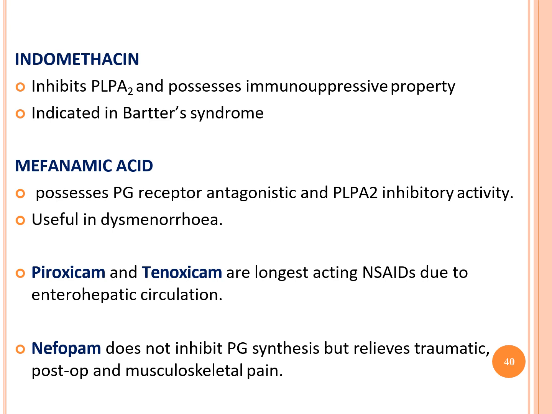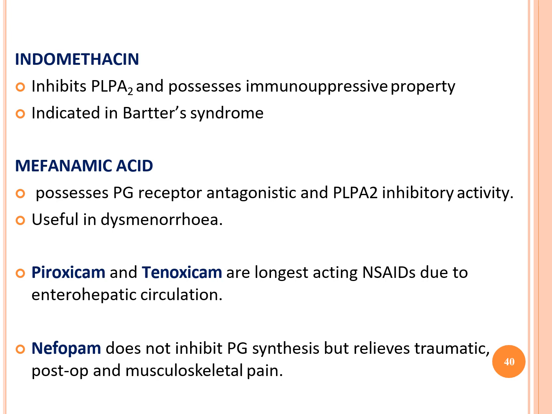Indomethacin inhibits the phospholipase A, possesses immunosuppressive property, indicated in Bartter syndrome. We discussed in the last class what is this Bartter syndrome. That is regarding renal failure. And mefenamic acid possesses PG receptor antagonist and phospholipase A2 inhibitor activity.